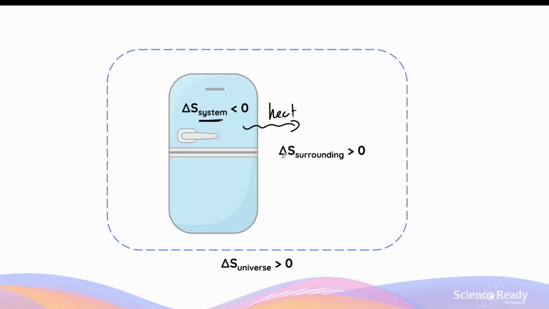In the second law of thermodynamics, we know that the change in entropy of the entire system, that is the refrigerator, which is the system, plus the surrounding air, must be greater than zero.